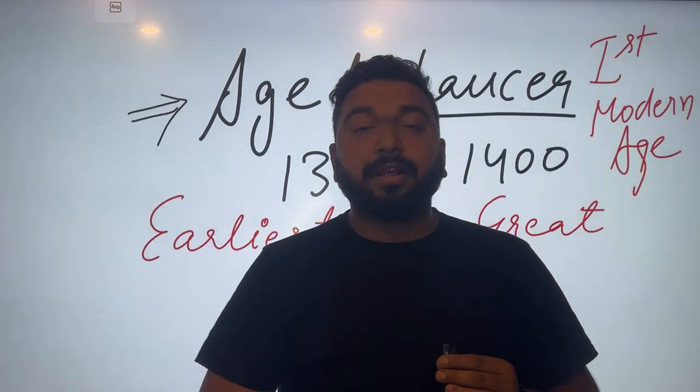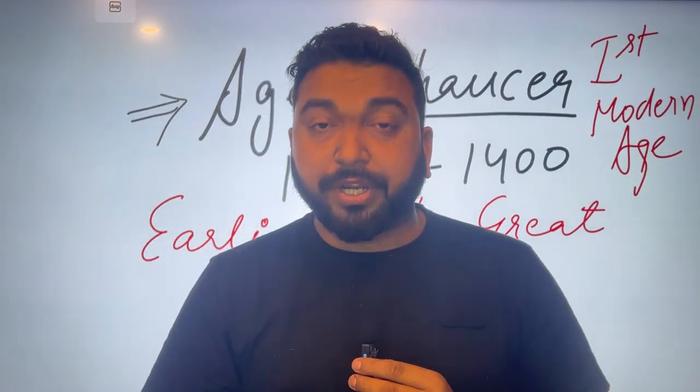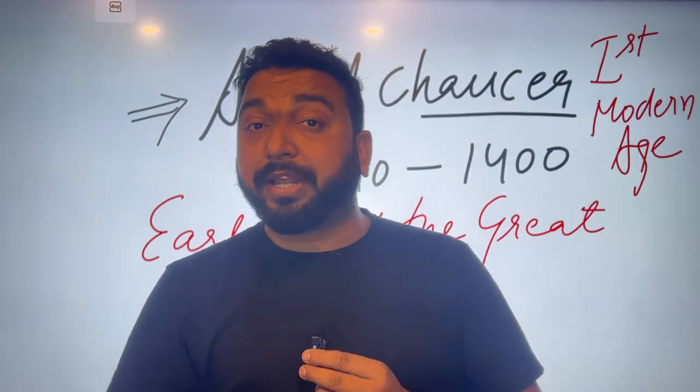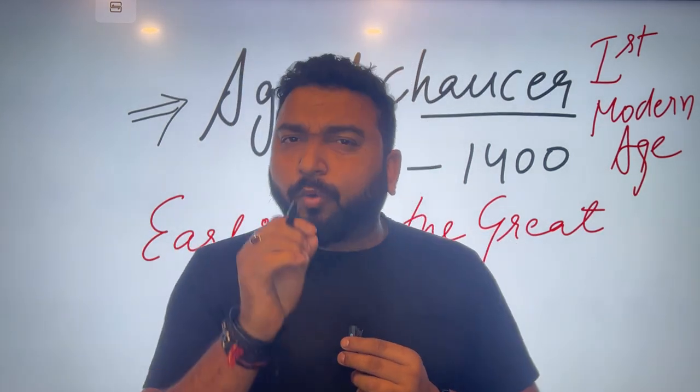First of all, when we say Chaucer is the first modern poet, or the Age of Chaucer is the first modern age, the earliest of the great moderns, what do we mean by moderns?